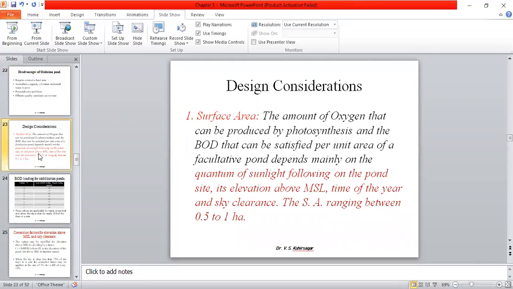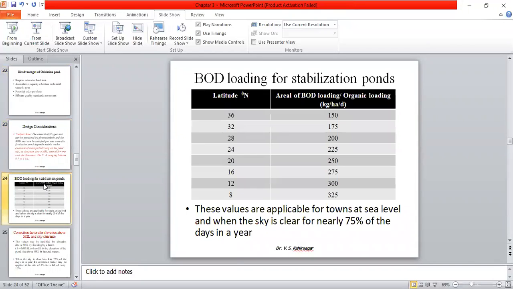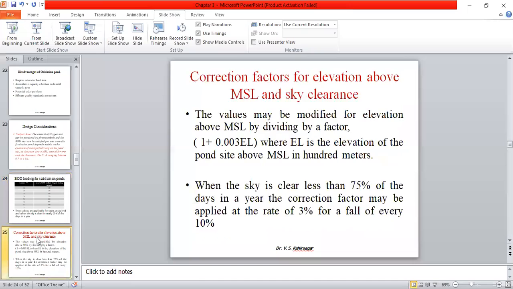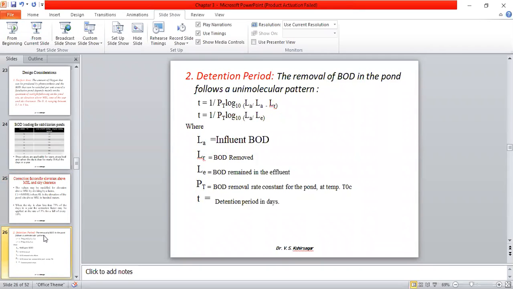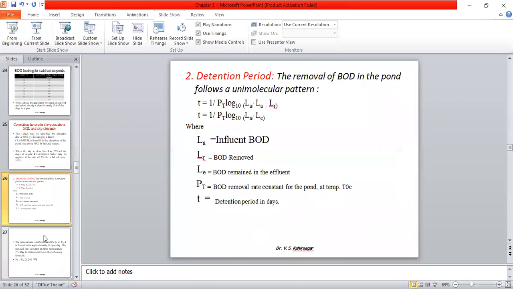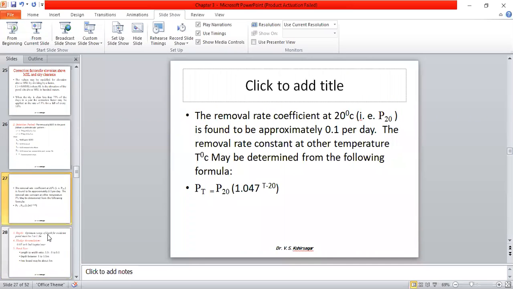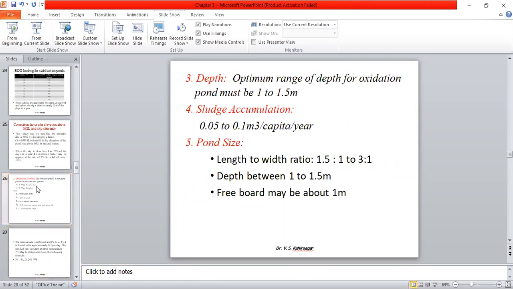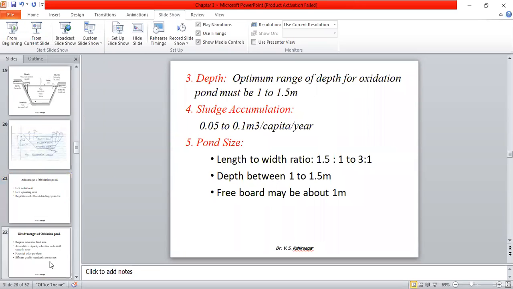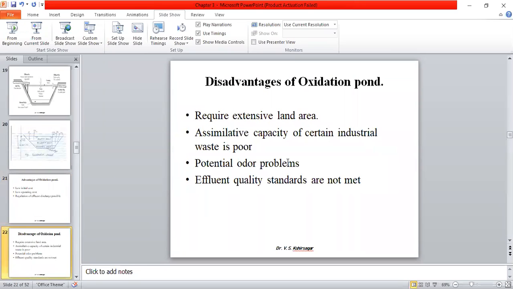These are the design considerations we are going to see. Surface area, then BOD loading of stabilization pond, then correction factors, what is meant by correction factor and what is meant by MSL, sky clearance, then detention period, what is the detention period and how to calculate it, then depth, sludge accumulation, pond size, and then we can solve the problems. That will not be possible to finish in this lecture, so we'll see it in the next lecture.